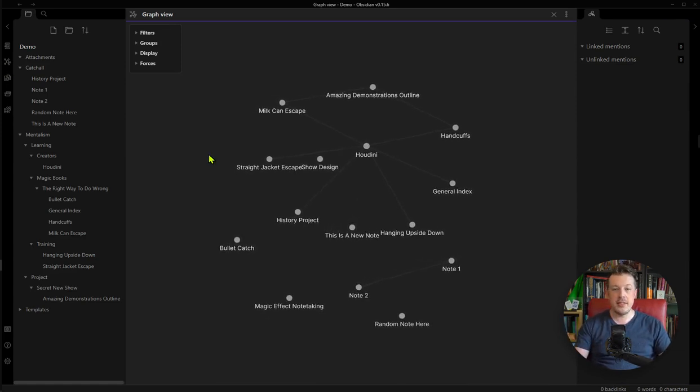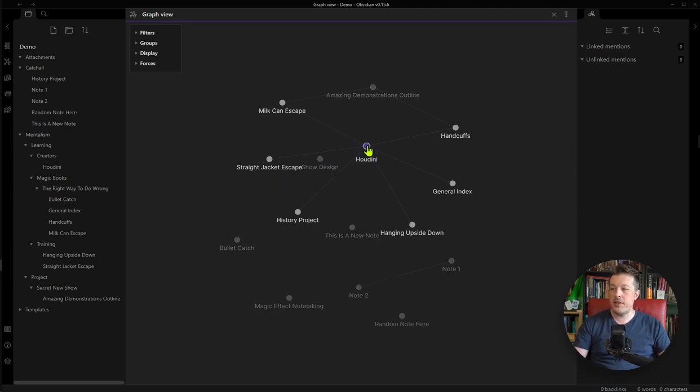Since this is my demo vault, I don't have a lot in here, but there's enough to see what I'm talking about. My actual personal vault looks ridiculous. It is just a big clump of connections and associations. But this is the standard view that you will see when you open this for the first time.